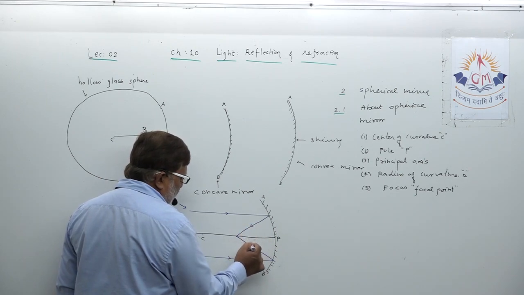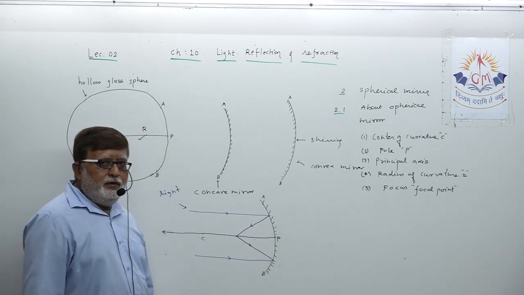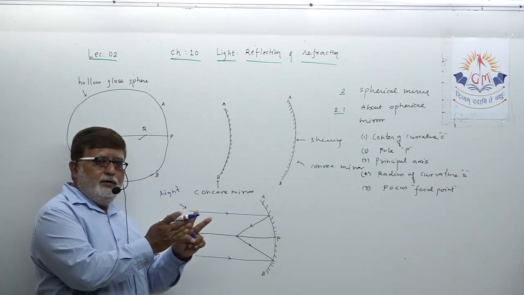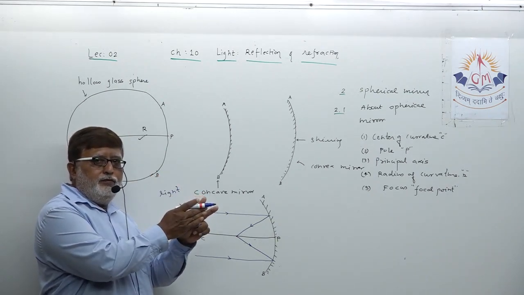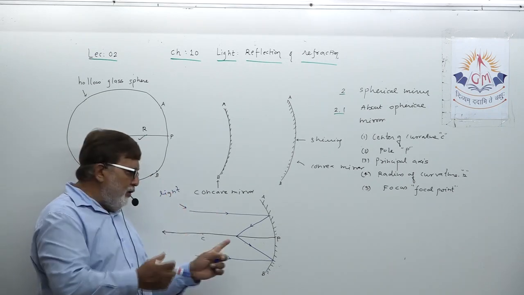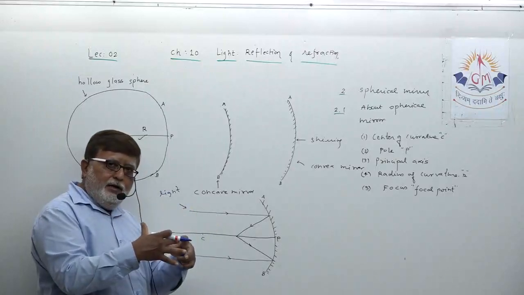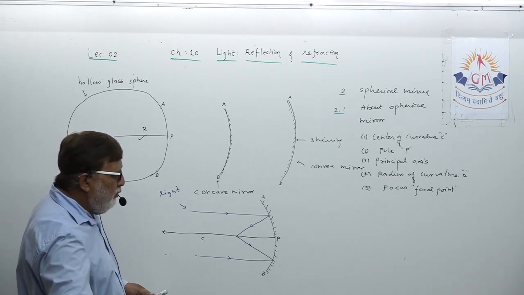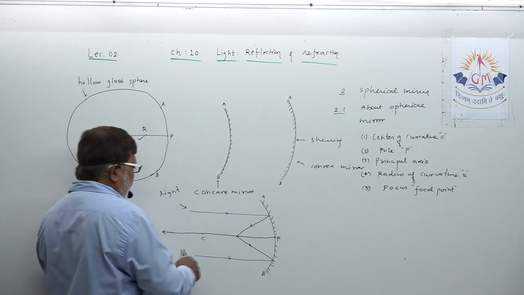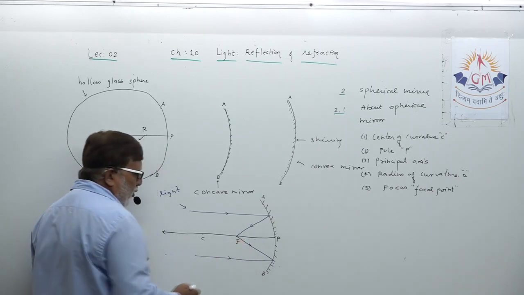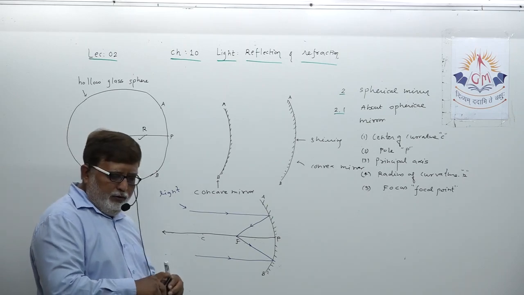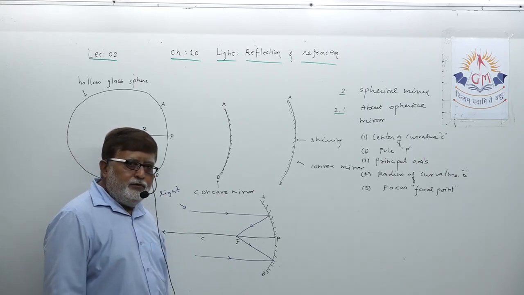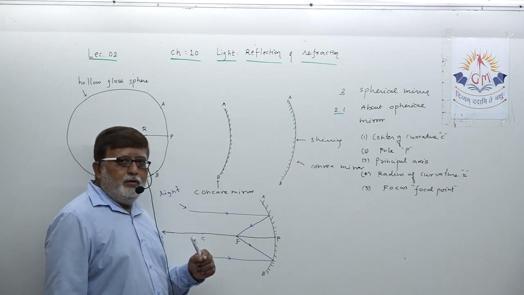I am not using the word meeting, I am using the word converge, because so many parallel rays of light strike the reflecting surface of the mirror and after reflection converge, means aggregate, at one point on the principal axis, which you can call principal focus or focal point. This is denoted by the symbol F.